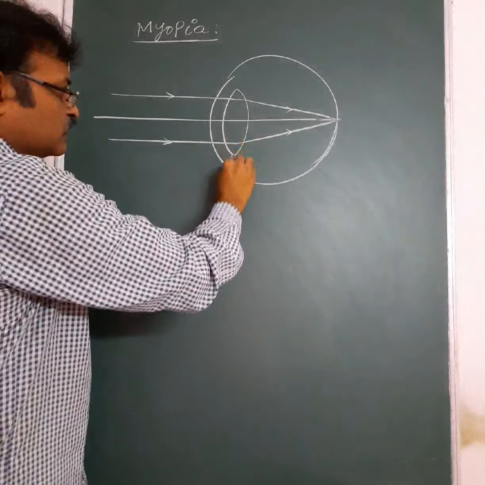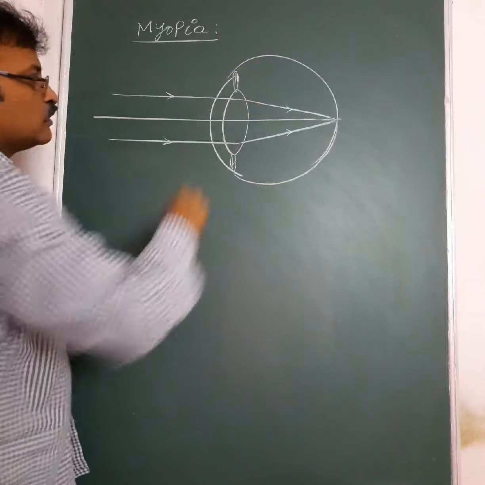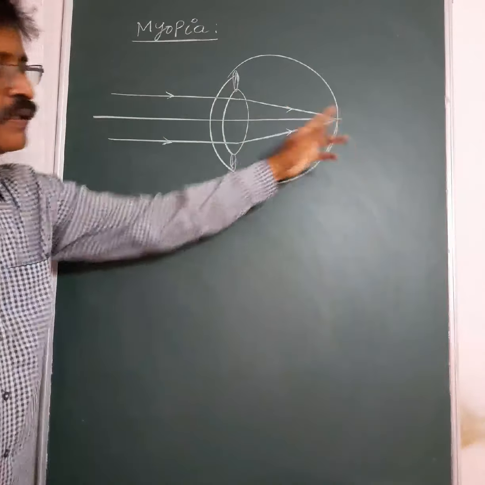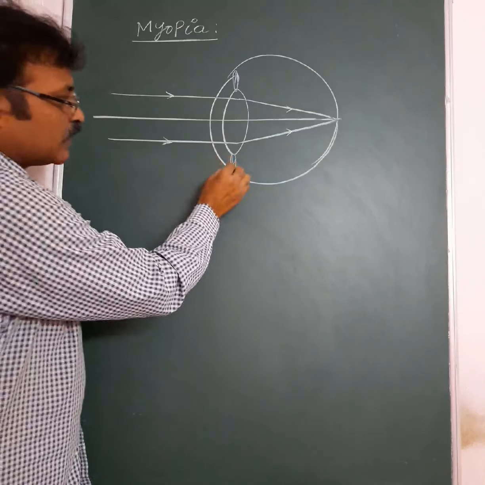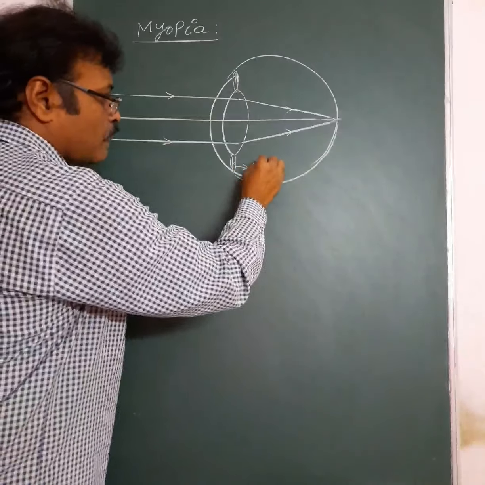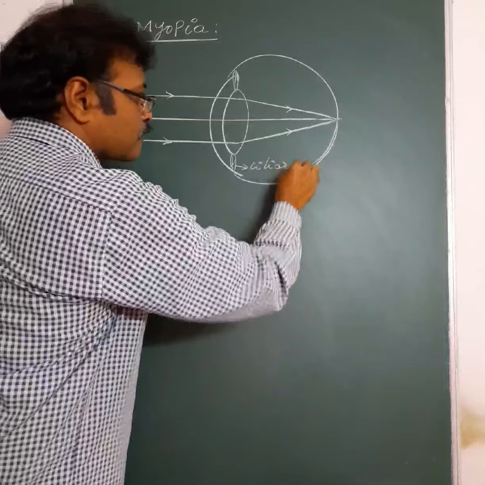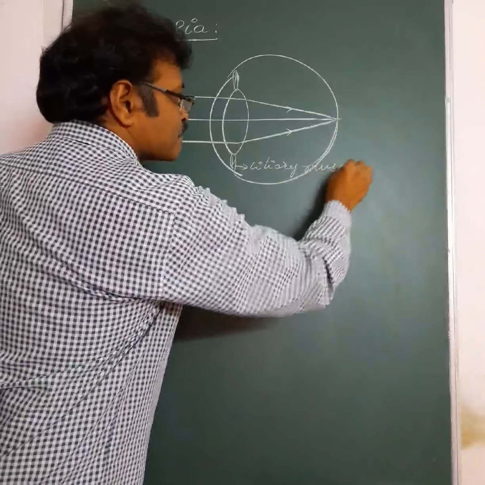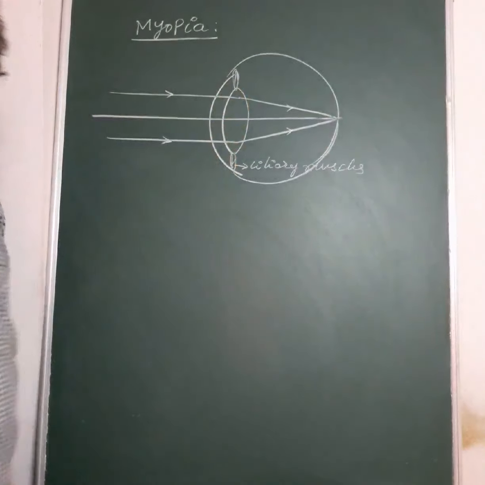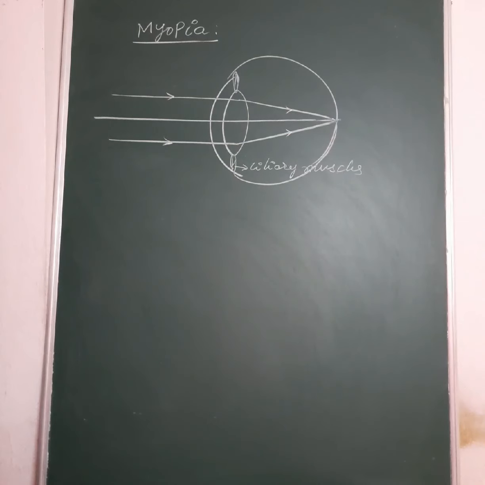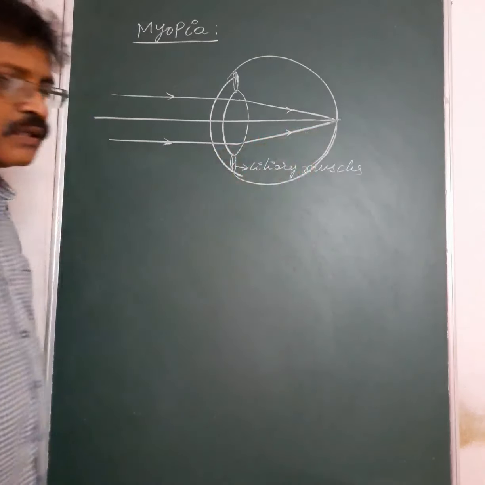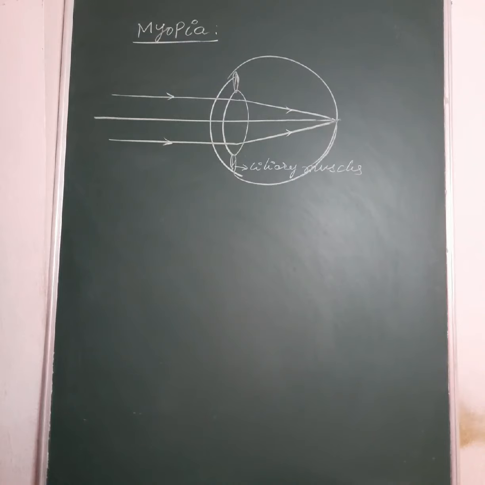To make this eye lens focus the image on the retina, ciliary muscles adjust the focal length of the eye lens so that the image will be formed on the retina. Already you know the function of ciliary muscles.